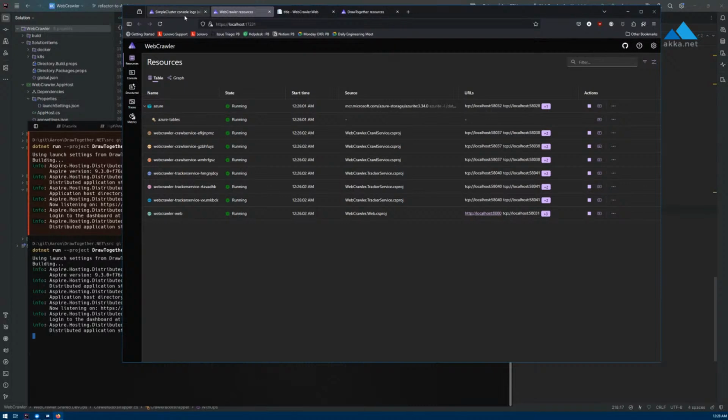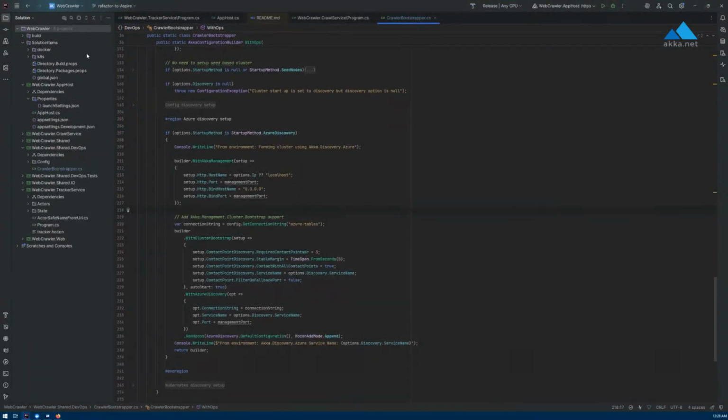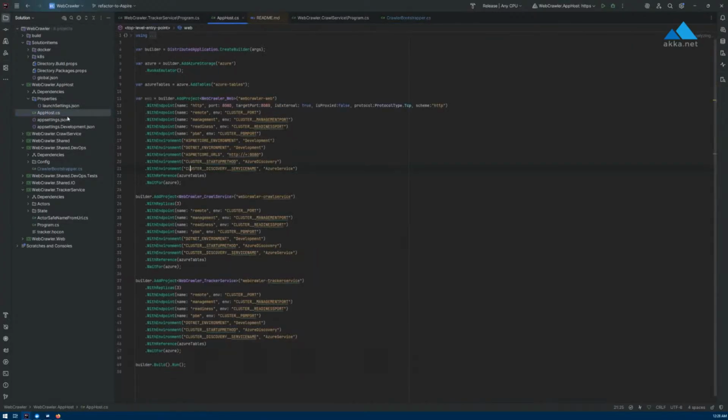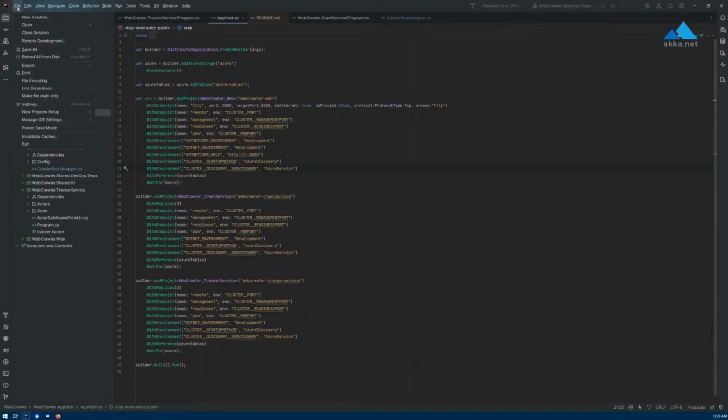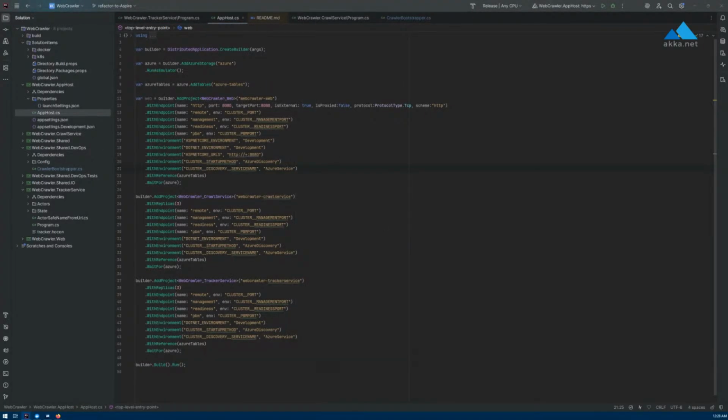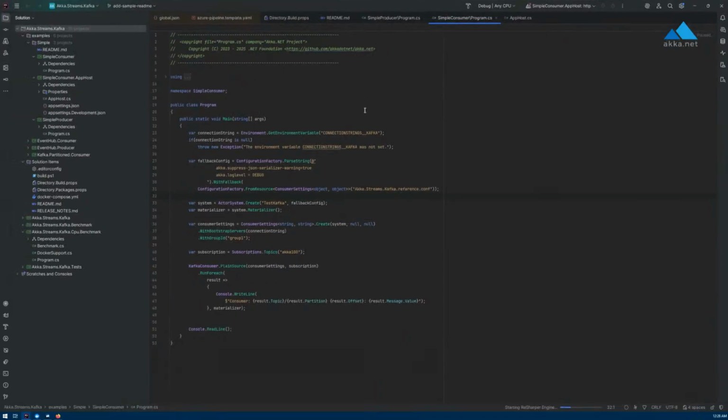So we're probably going to do some more detailed videos and breakdowns of this stuff later. But actually, I guess we have one more sample if you want to pull up a Kafka one. That's true. Let me try and open that. We don't need to run it and show the whole thing, but you could at the very least walk through the app host code. That would still be pretty good.